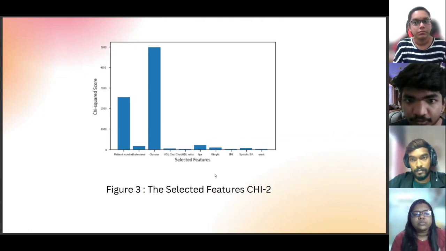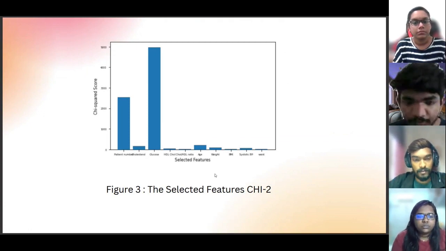This is the bar graph for the features selected. There are the top 10 features selected. Next.